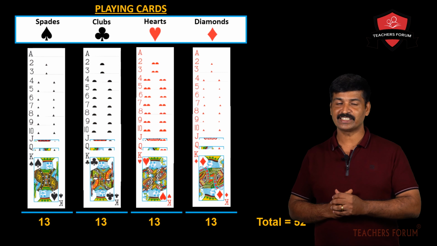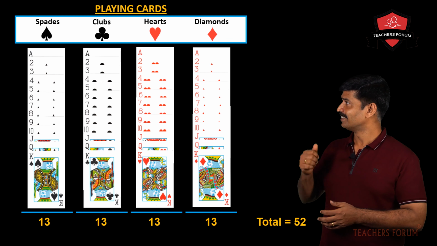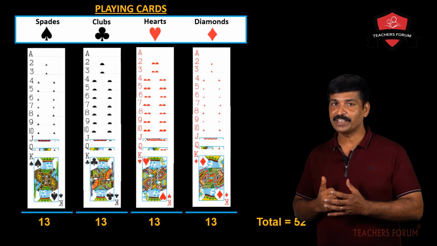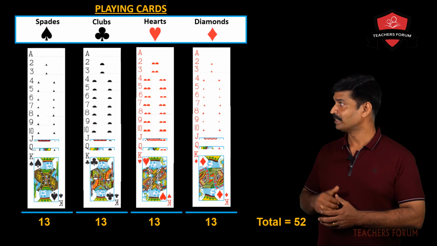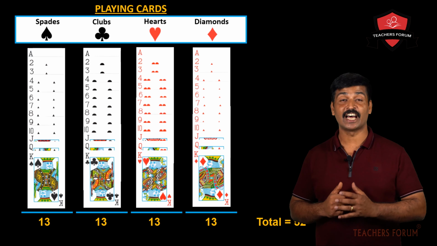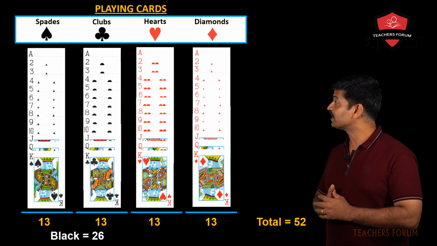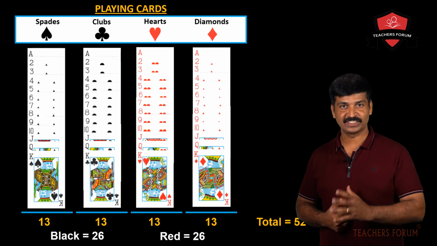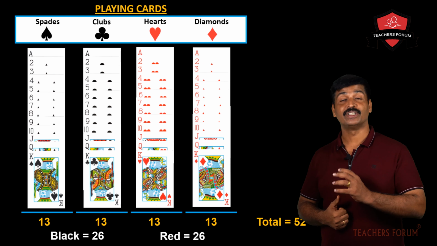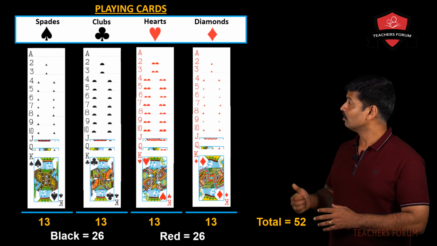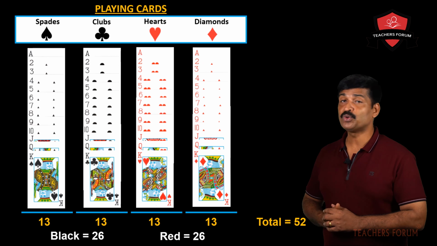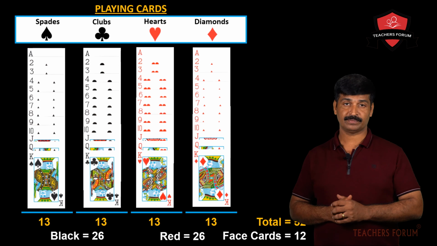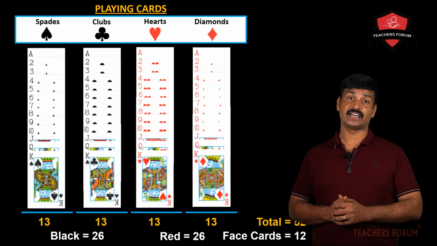So these 52 cards are divided into 4 suits: spades, clubs, hearts and diamonds. How many are black out of these 52? 13 plus 13, 26 are black and 26 are red in color. Now you can see J, Q, K, that is jack, queen and king. They are known as face cards.